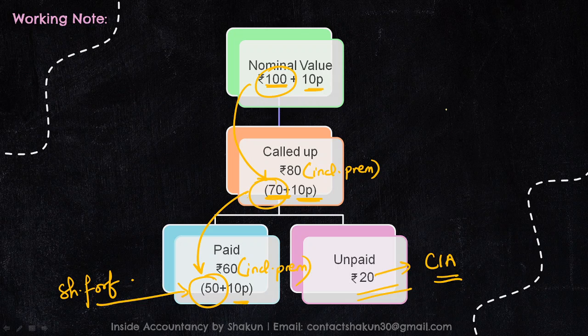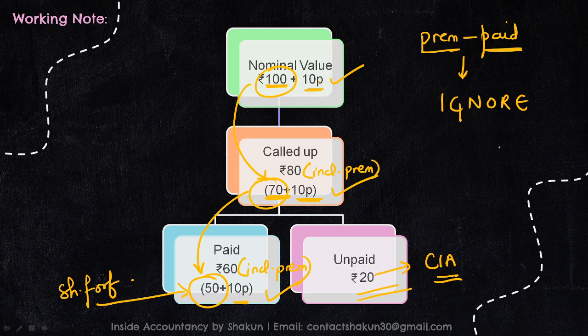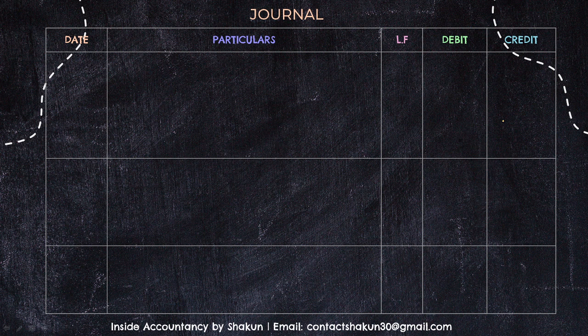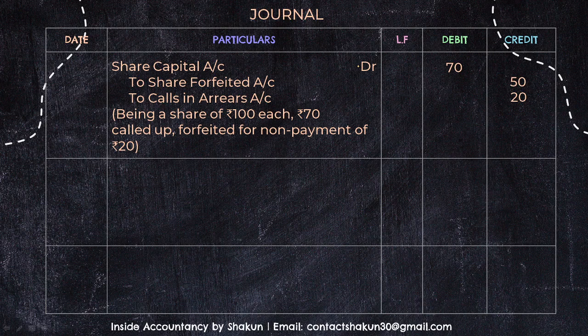Now premium in this case, please note here that premium was 10 rupees, it was called and it was paid. Now since the premium is paid, what do we do? Yes, remember the mantra that whenever the premium is paid, you simply have to ignore it. So we are simply going to ignore the value of premium and pass our entry like we used to do earlier. So our entry for forfeiture would be, since it is the cancellation of shares, therefore share capital is debited, to share forfeited, to calls in arrears.